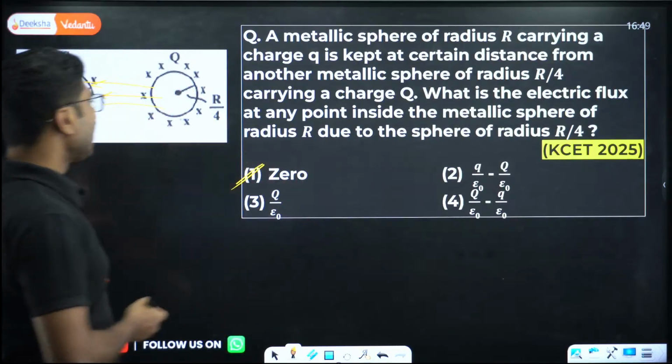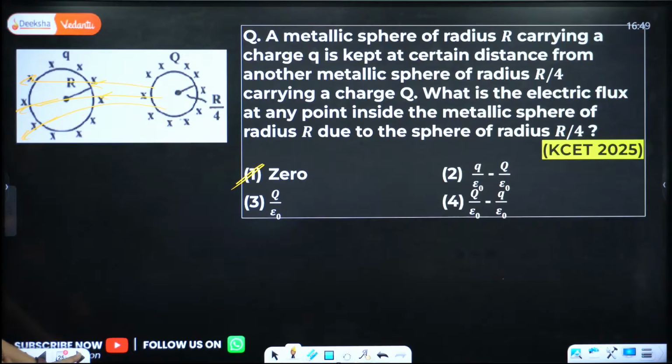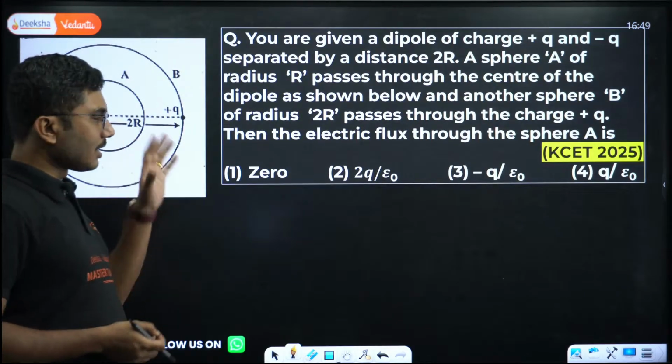In both cases you will get the same answer, that is 0. Next, this is another tricky question.